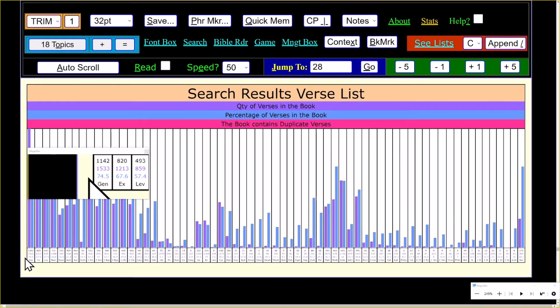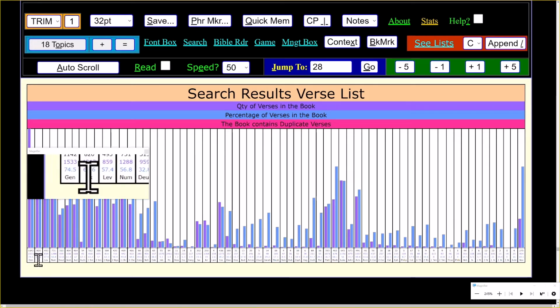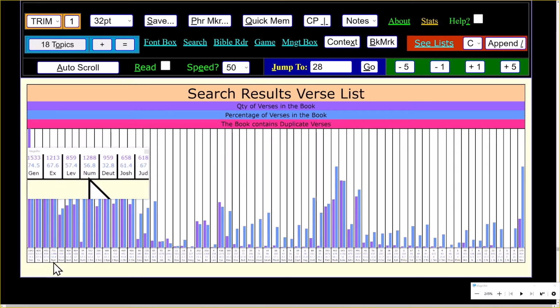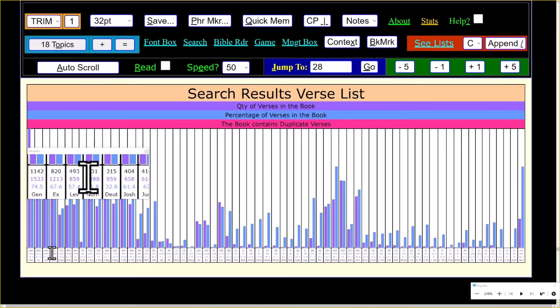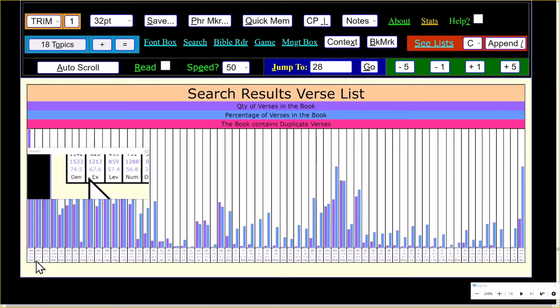And that actually seems kind of high. When I scroll this over here, it looks like they're all up above 50%. And another thing here, you can hold your mouse over these. List first count, book first count. Something's not right there. Oh, that was right. Sorry. Percentage in the book. And then this one spells out the entire name, so like EX is for Exodus.